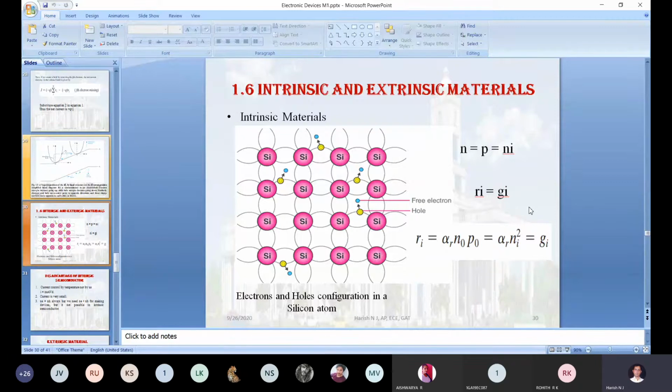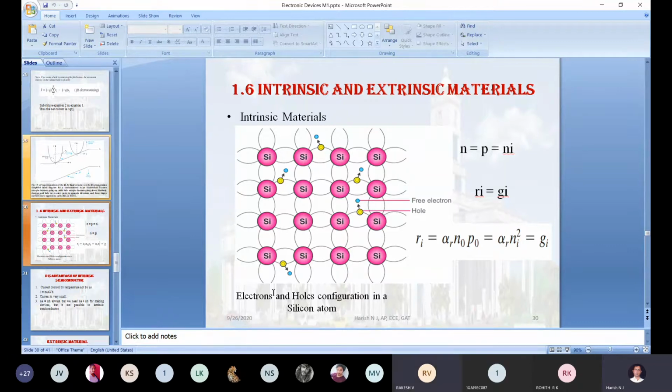Okay, so first, can anyone tell me the definition of an intrinsic material? Anyone, will you tell me the definition or concept of an intrinsic semiconducting material? If you want, you can take help from the picture I have displayed in the slide. It is the undoped structure of a silicon atom. Yes, exactly. It is an undoped structure of a silicon atom.